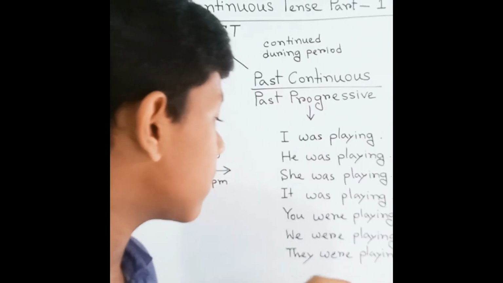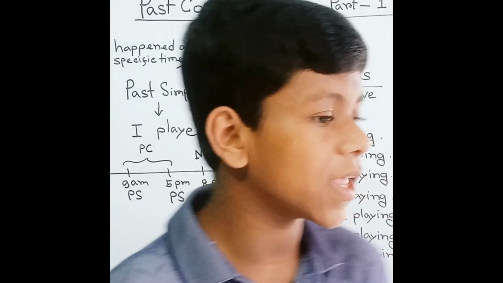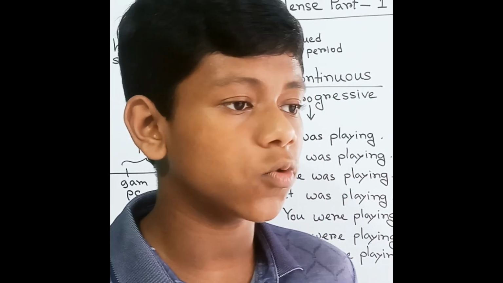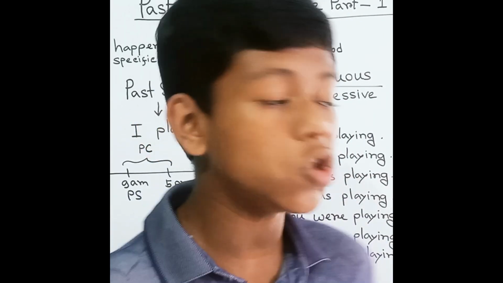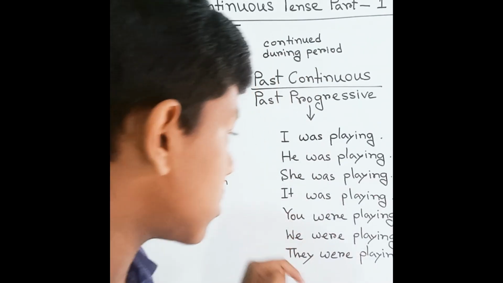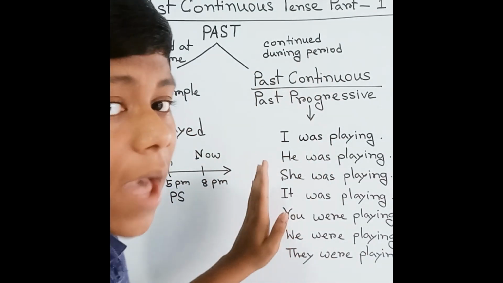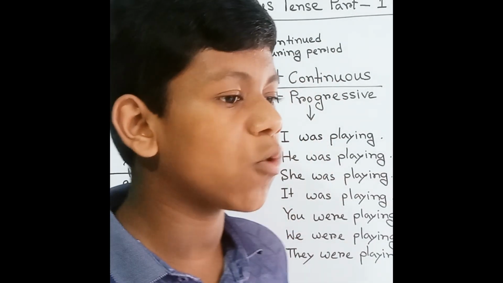So like this, you were playing, we were playing, they were playing, just plural. We always put were with plurals, and only "you" is exceptional, because you is second person, that's why were is put. So I hope you have understood by watching this form.